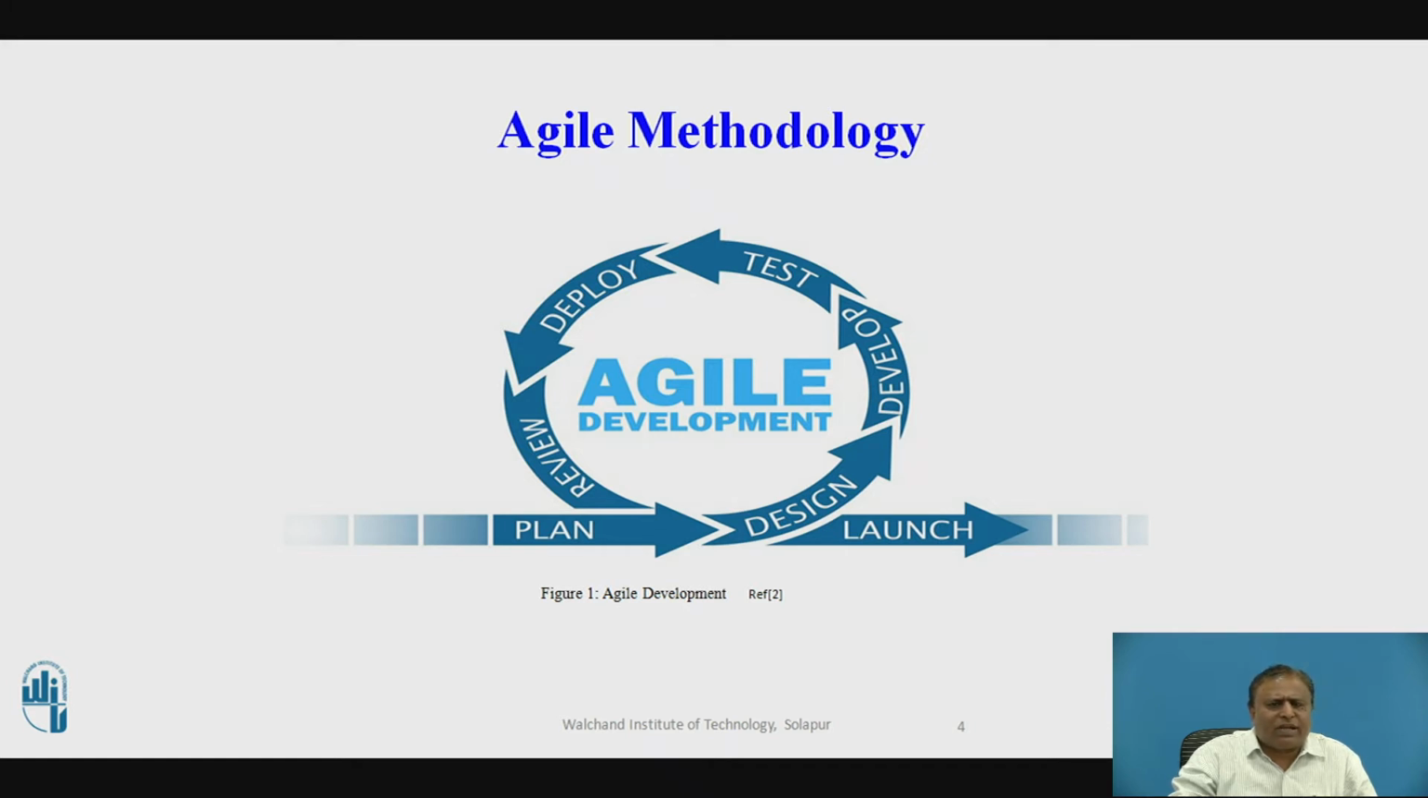Then the customer takes a review of that module. If the customer is not satisfied, you remain in the loop again for planning, designing, developing, testing, and deployment until the customer is satisfied. If the customer is satisfied, then you launch that module to the customer. So this is the agile development methodology where the phases are plan, design, development, test, deploy, review. After review, we launch that module to the customer location.